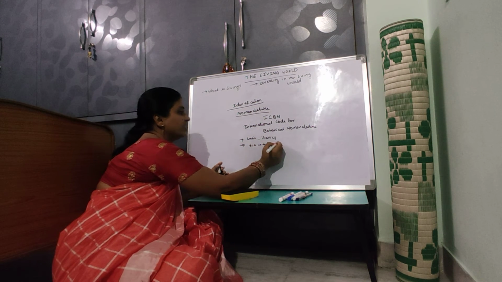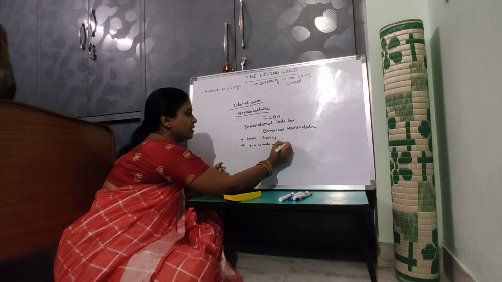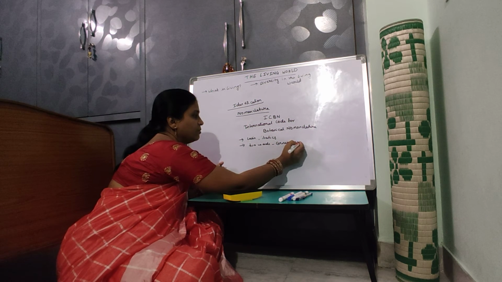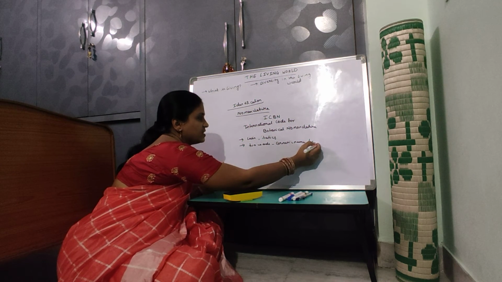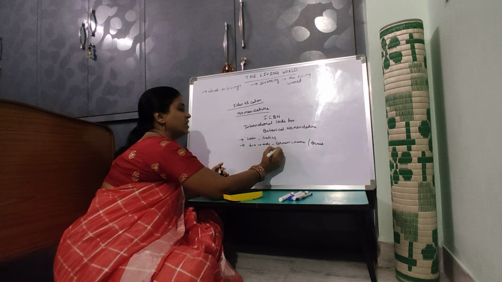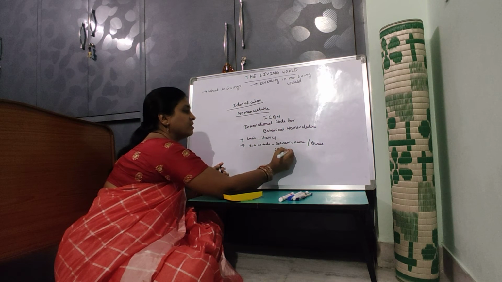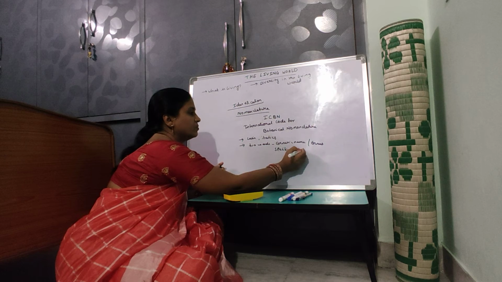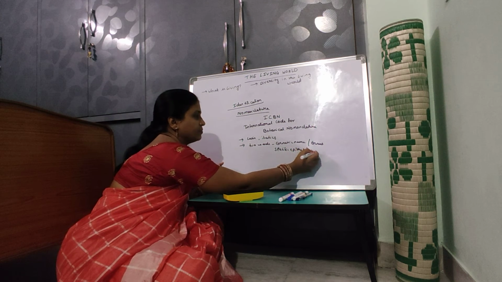The first word is the generic name or genus. The second one is the specific epithet or species name.